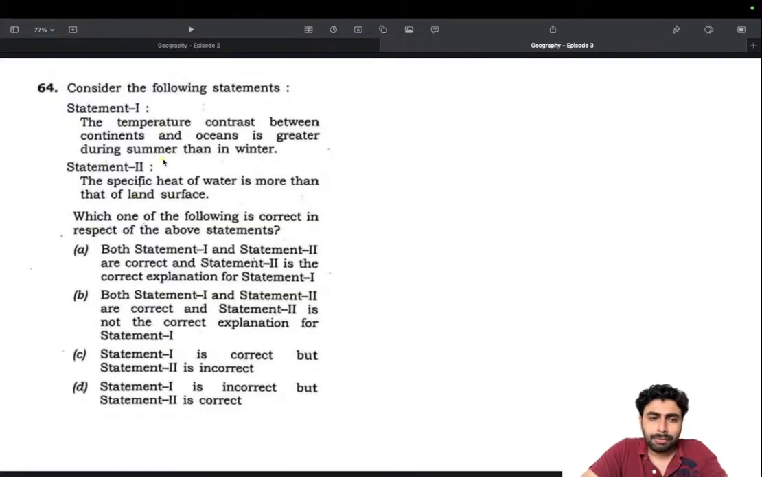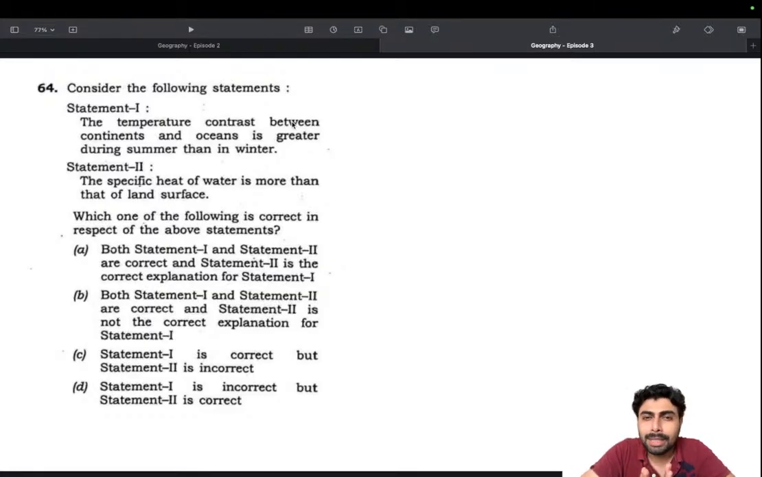And the first statement is slightly tricky. I agree to that. The second one, the specific heat of water is more than that of land surface. This we know. We have always heard that land heats up faster and cools faster, whereas water heats up slower and loses heat slower, meaning that specific heat of water is more than that of land surface. That is true. So this statement is right. And about this statement, this is where some level of factual knowledge is needed. We have to make an assumption that if the whole weather is warm, the difference between water and the land will relatively be smaller.